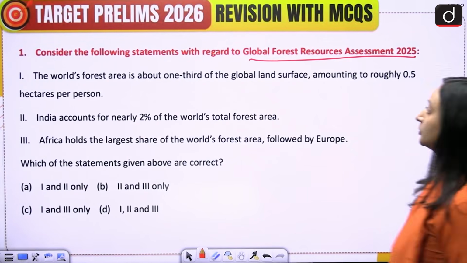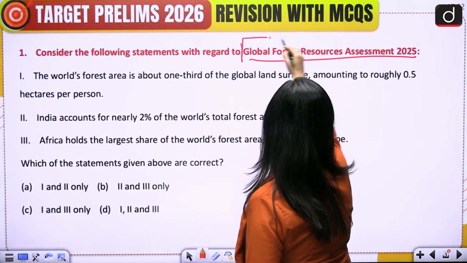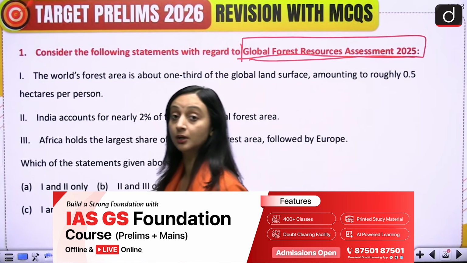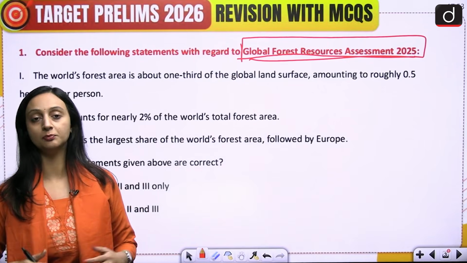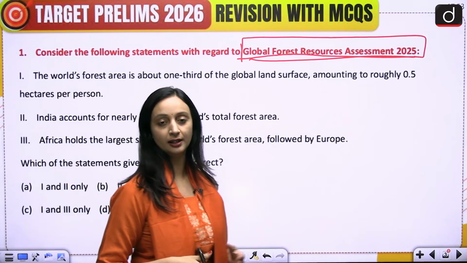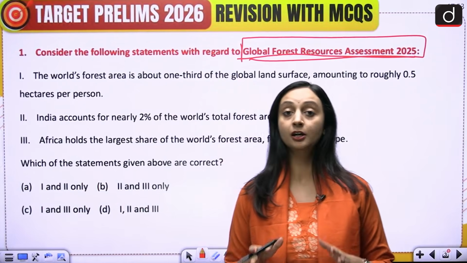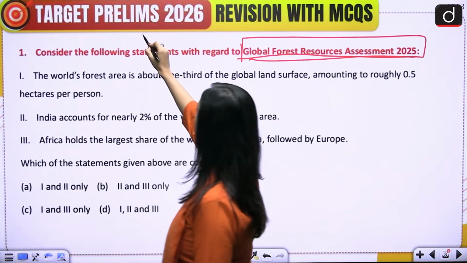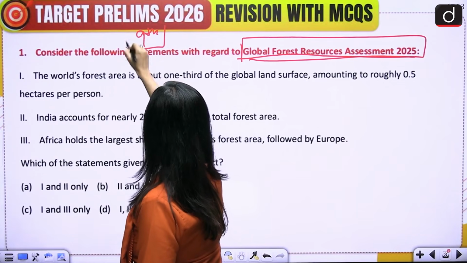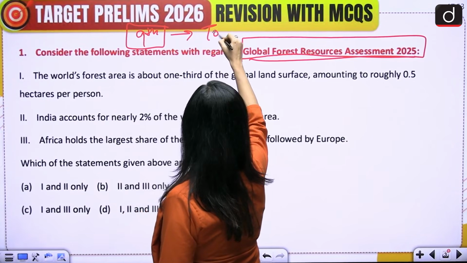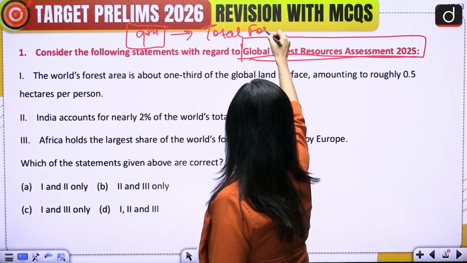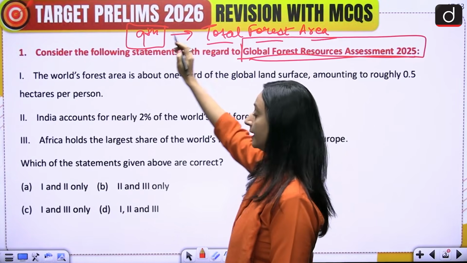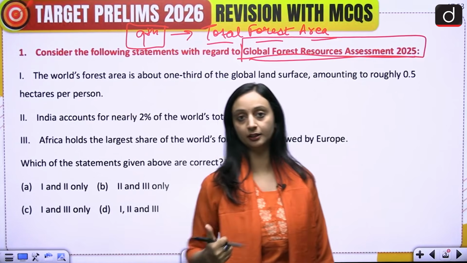Okay, so this is about a report which is the Global Forest Resources Assessment Report of 2025. This ranked countries based on their total forest area, net forest gain and everything. This gave a good ranking to India. We are now in the top 10. Total forest area, India is at the 9th position.